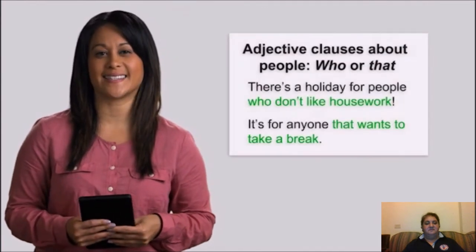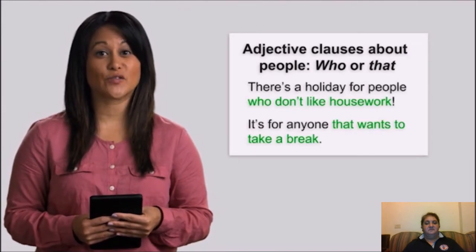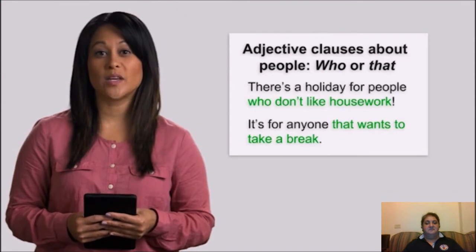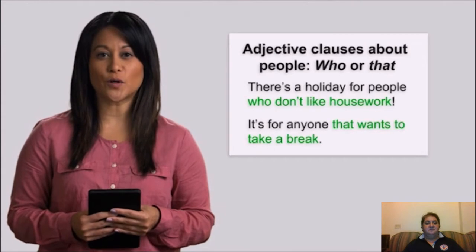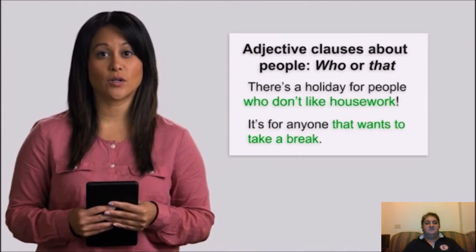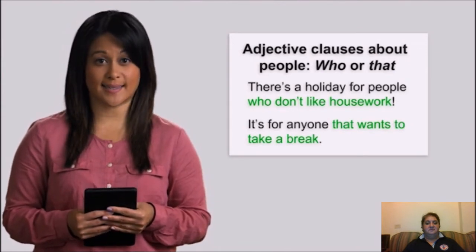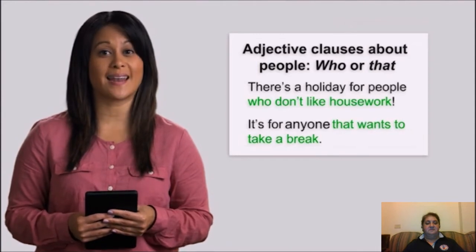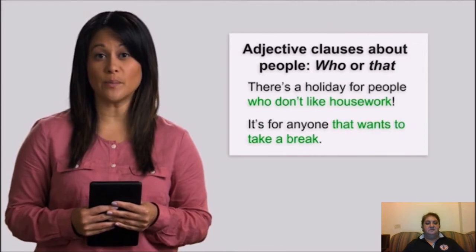Let's look at these sentences. There's a holiday for people who don't like housework. It's for anyone that wants to take a break. In these sentences, we use adjective clauses to identify or describe people. In the first sentence, the adjective clause who don't like housework describes people. In the second sentence, the adjective clause that wants to take a break describes anyone. Notice, we can introduce adjective clauses about people with who or that.